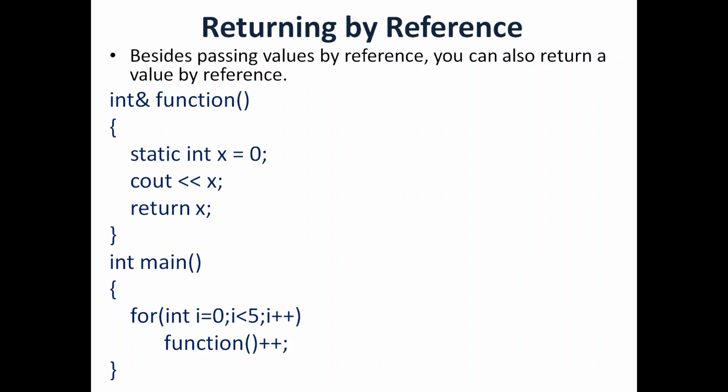And remember, if I implemented this using pointers, then I should have mentioned asterisk here. So that is the difference between reference variable and pointer variable. For pointer variable, we must declare the return type with asterisk, whereas for reference variable, ampersand. Number one. After that, I have a static int variable inside this function.